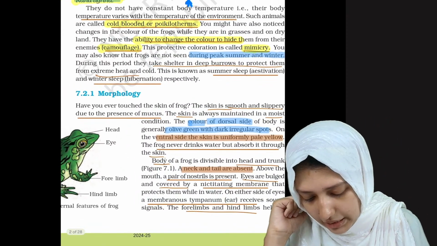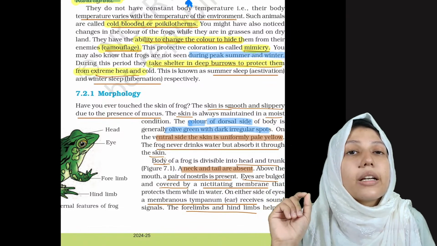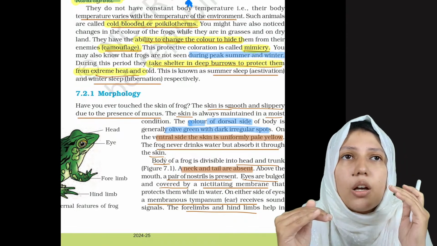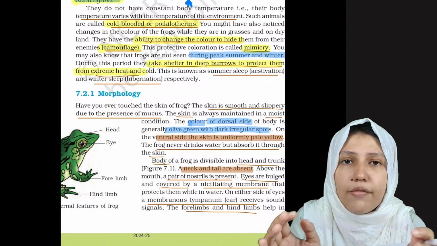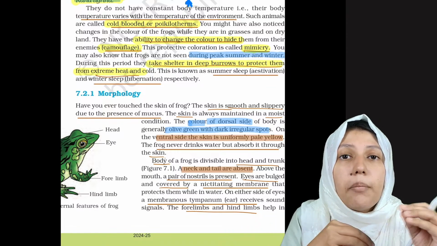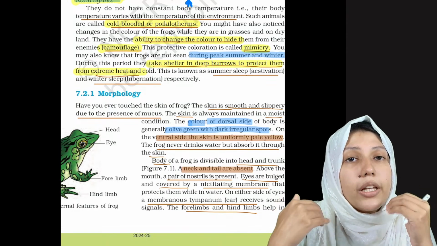Now what is the another feature? They take shelters in deep burrows to protect from external heat and cold. It's like we can't see frogs in our environment every time. They won't be seen in peak winter and peak summer seasons because they hide themselves in the deep burrows.